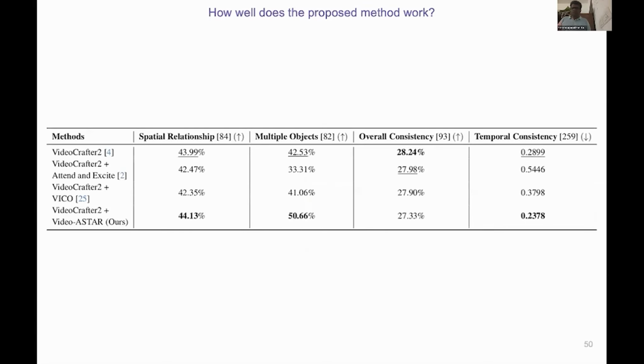Let me show some quantitative results. We evaluate on the standard T2V compositionality benchmarks. The columns are spatial relationship, the higher the better; multiple objects, higher is better; and overall consistency, higher is better. Temporal consistency, for which lower is better. So if you see the Video-ASTAR, which is in the bottom, it achieves quite good results in most of the benchmarks, as you can see from the slide. So you can refer to the paper for more details in the interest of time.